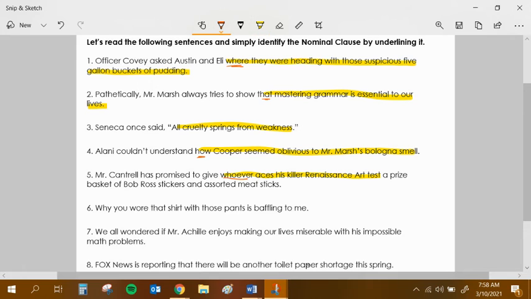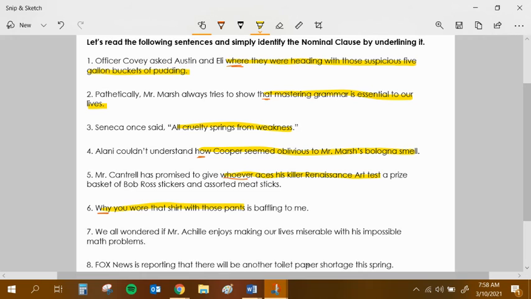Number 6, why is where it's going to start. Why you wore that shirt with those pants is baffling to me. What I like about number 6 is it starts off with the word why. It's the beginning of the sentence, which sometimes is a little tricky, but also I threw in the word that. I want you to remember not every that is going to be the expletive that. Sometimes the word that is just a demonstrative pronoun, like this, that, these, and those.